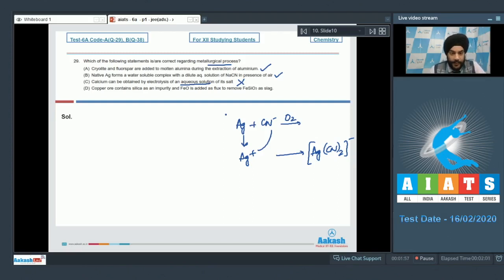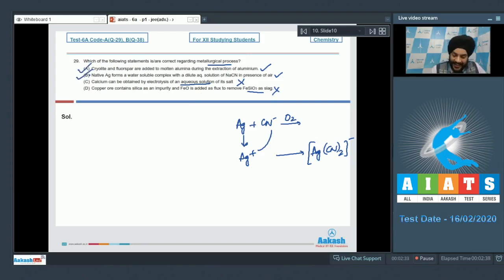If we talk about the D option now, copper ore contains silica as an impurity and FeO is added as flux to remove FeSiO3 slag. So students, the slag mentioned over here is correct, but the impurity and the flux are exchanged. So it contains FeO as an impurity and silica is added as a flux. So this is also not correct, students. So for question number 29, we have to mark the correct answer as option A and option B.